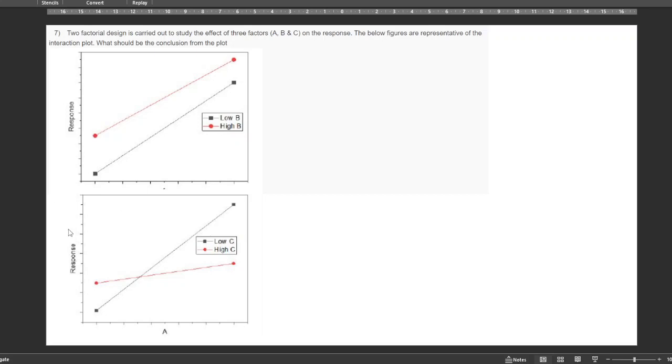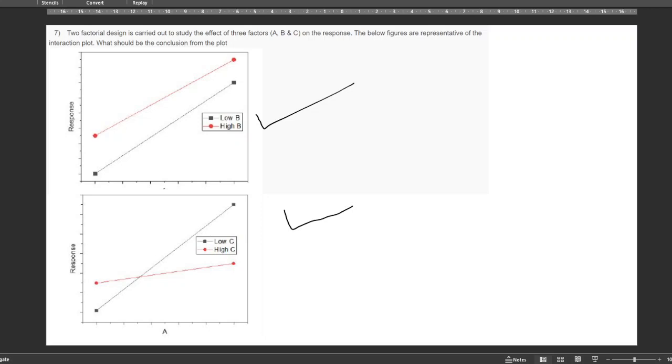Similarly, for the next question, a factorial design is carried out to study the effect of three factors on a response. The figures are representative of the interaction. What should be the conclusion from the plot? See, if two factors have some interaction, then their lines will cross over each other. If there is no interaction between two factors, they are independent, and the lines will be parallel. If they are not parallel, they have some interaction. So in the first curve there is no interaction because the lines are parallel, but in the second curve there is an interaction.